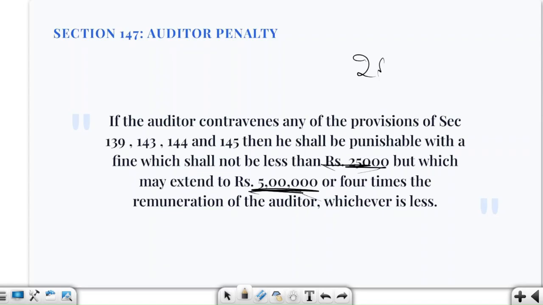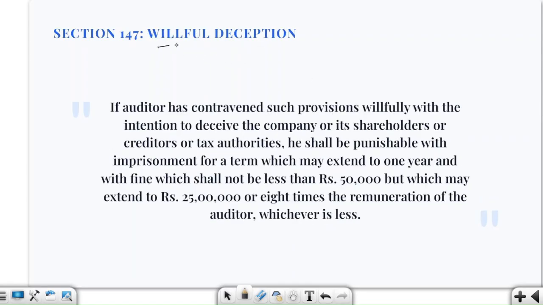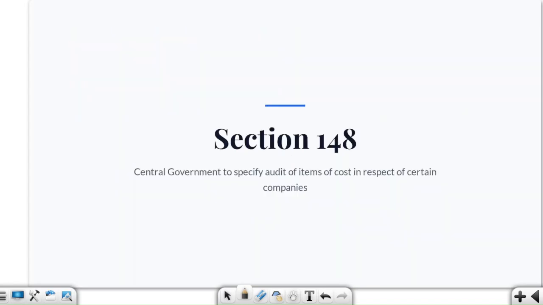Now think that there is an auditor who has willfully been deceiving the tax authorities, the creditors, the company, its shareholders, then what will happen? Then there will be imprisonment up to 1 year, and there will be a higher fine, right? It can be up to 25 lakh rupees and it cannot be less than 50,000 rupees. Also, it can be up to 8 times the remuneration of this auditor, whichever is less, right?